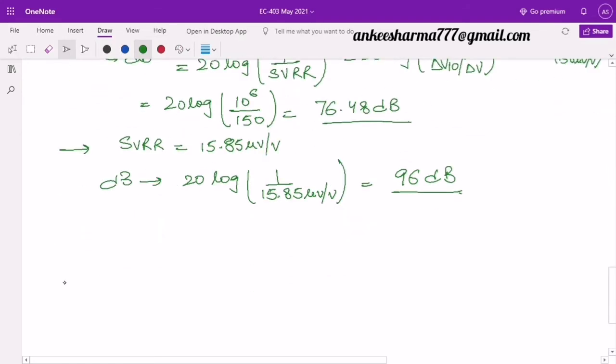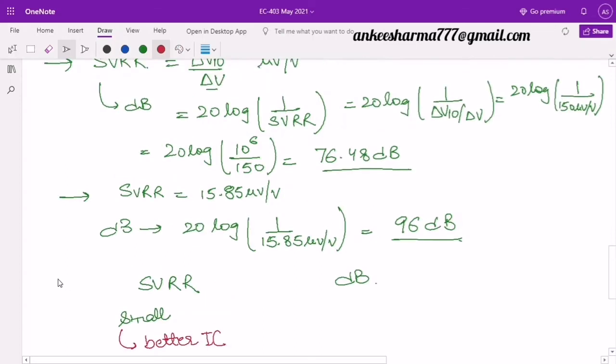So look here, two things I am discussing here. One is the supply voltage rejection ratio, SVRR, and the other is the same thing but in dB form. I said that whenever the supply voltage rejection ratio is small, if its value is small, then it results in a better IC. Why better IC? Because fluctuations will be small.